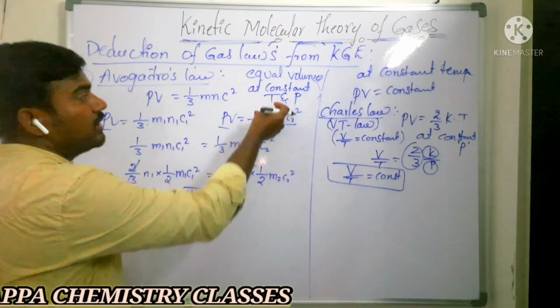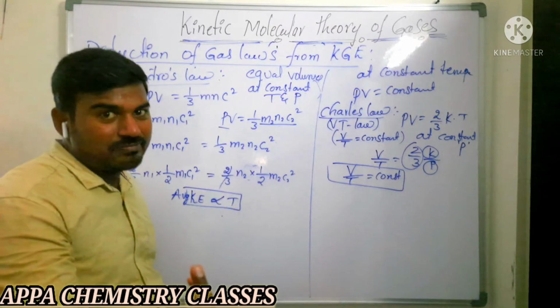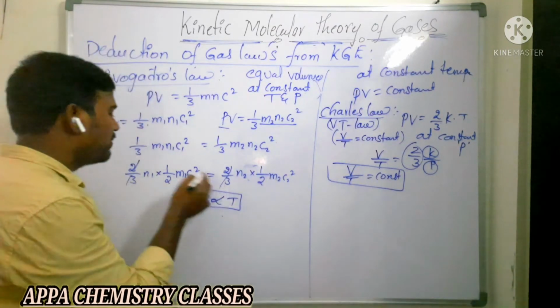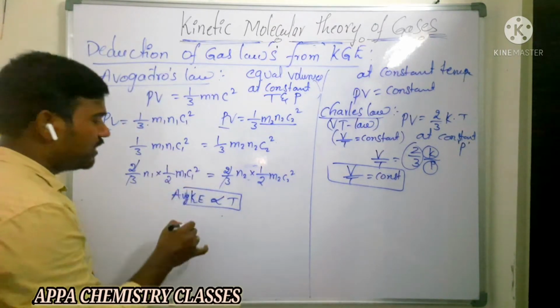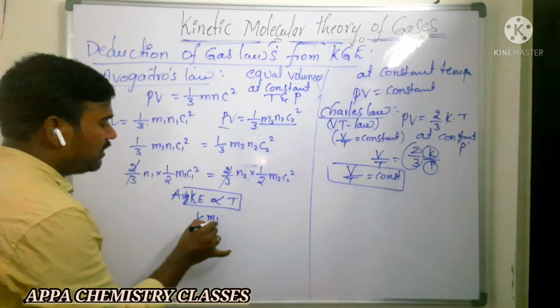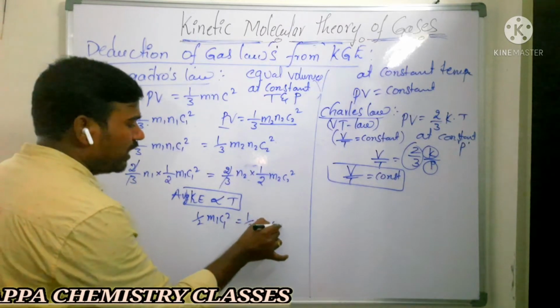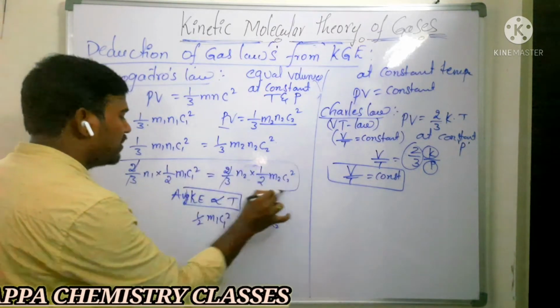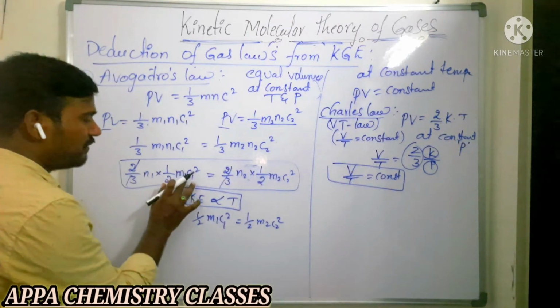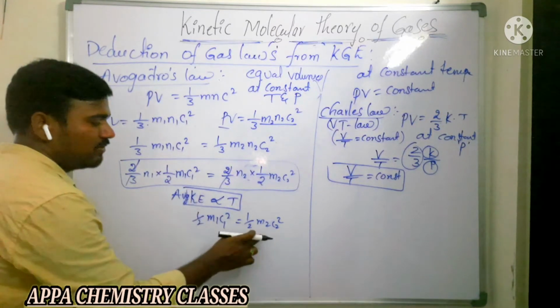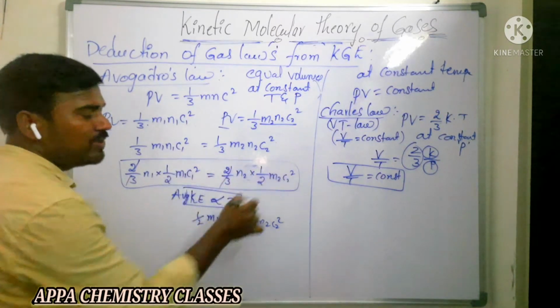What we are saying here is that we take constant temperature. At constant temperature, kinetic energy remains constant. That is, half m1 c1 square is equal to half m2 c2 square. Just substitute in this equation, in place of half m1 c1 square. Then these two get cancelled out.